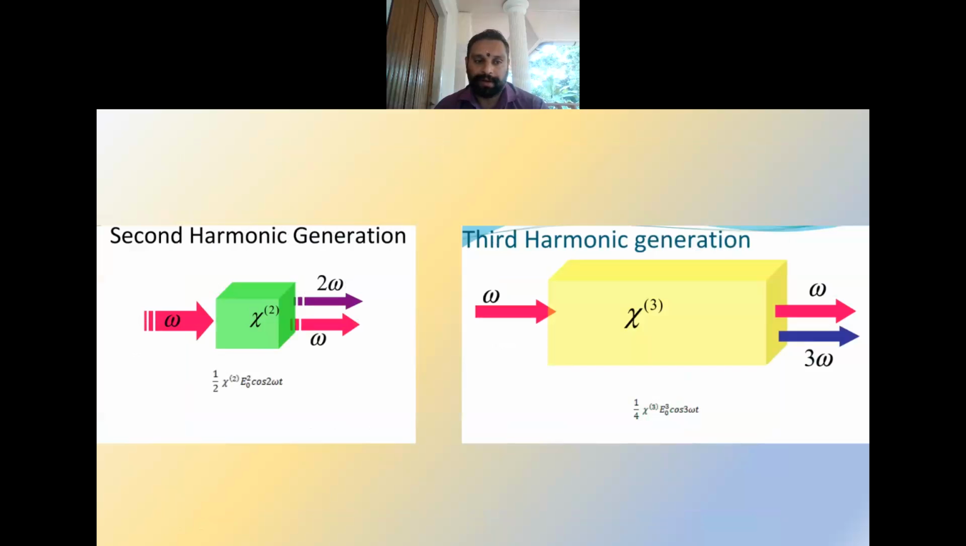So in second harmonic generation, we are sending in a signal with a particular frequency. Two photons with the same frequency will interact with the nonlinear material and it will produce a frequency which is twice the frequency. That is what is called second harmonic generation. And in third harmonic generation, it will produce a frequency which is three times the original frequency. So that is what is called third harmonic generation.